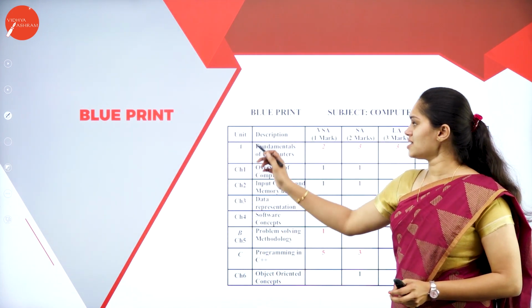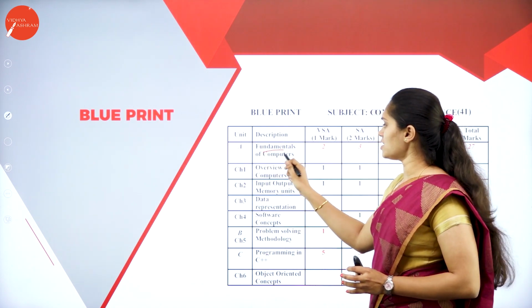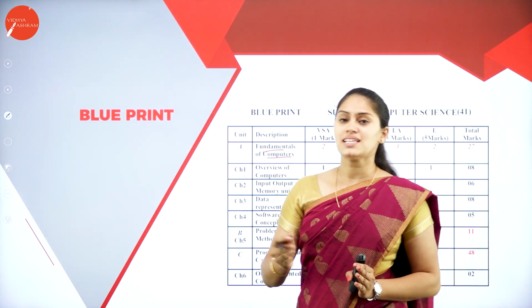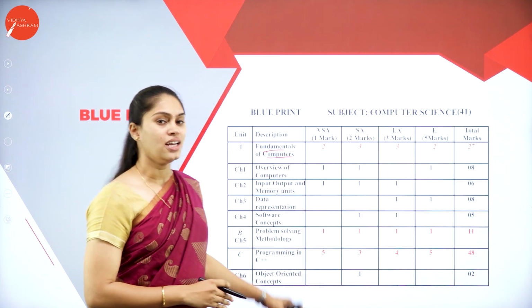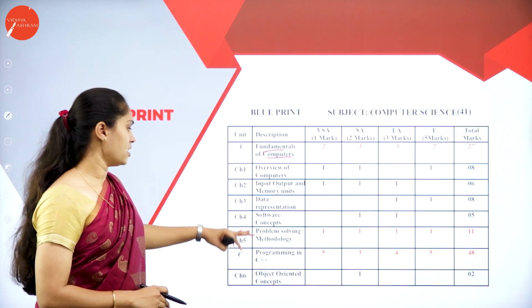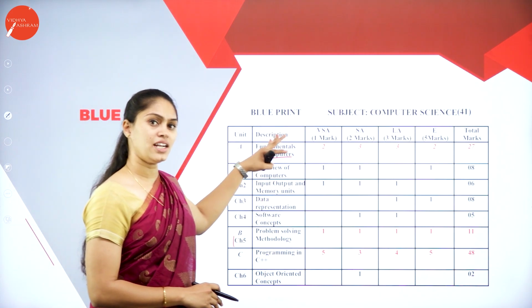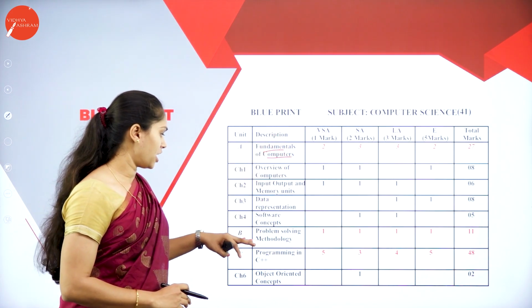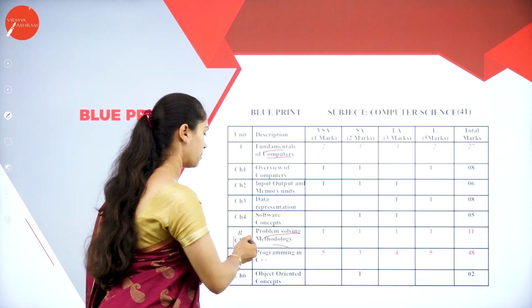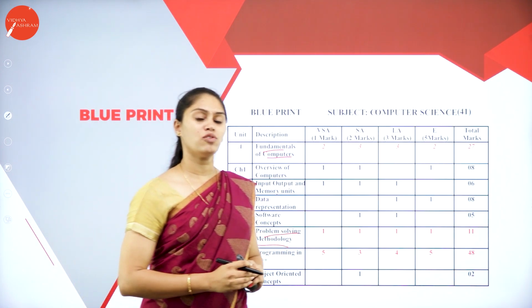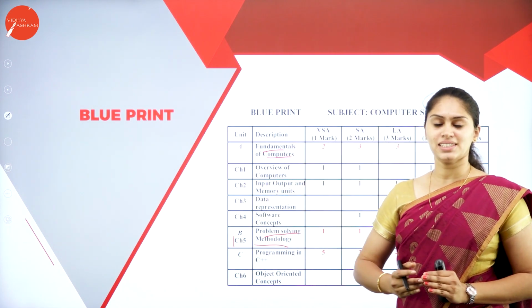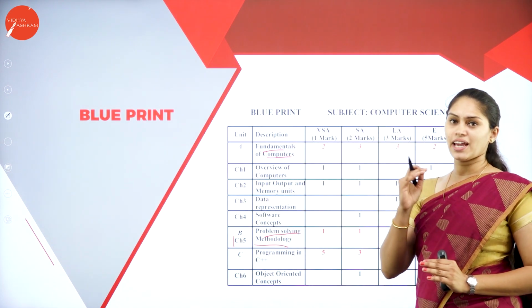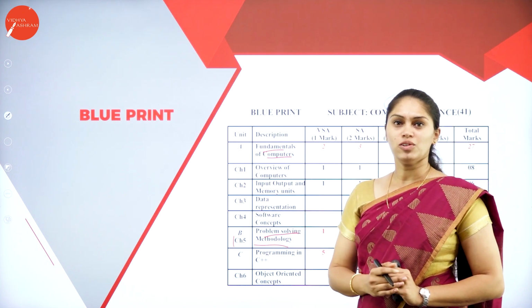If I consider this unit A, that is fundamentals of computer. In this I am going to discuss all the fundamental things which are related to the computer. There I have mentioned some of the chapters which come under unit A. When it comes to unit B, that is problem solving methodology, in this we are going to focus on how to solve a problem and how the complexity can be reduced. By making use of some methods, we are going to solve that.